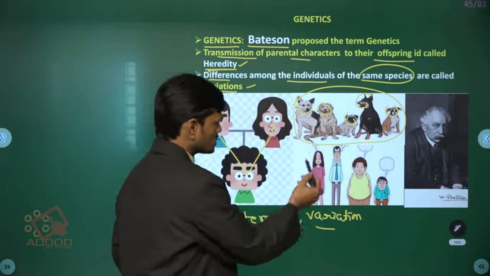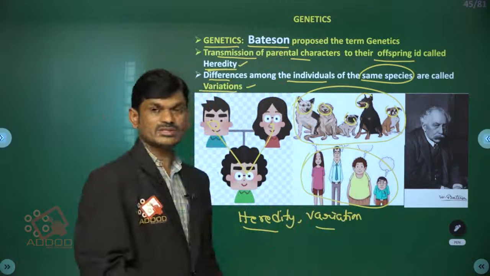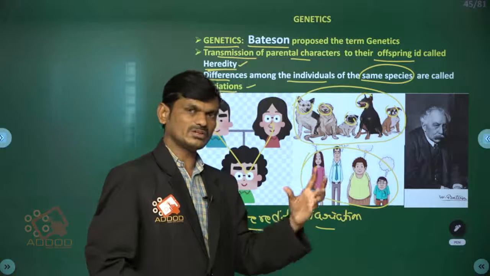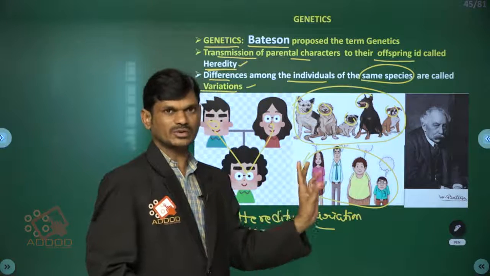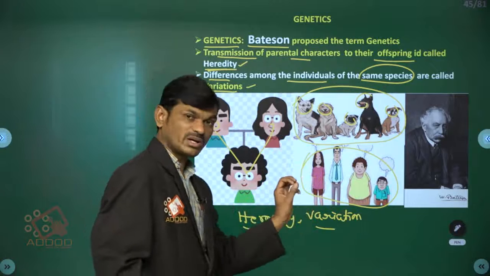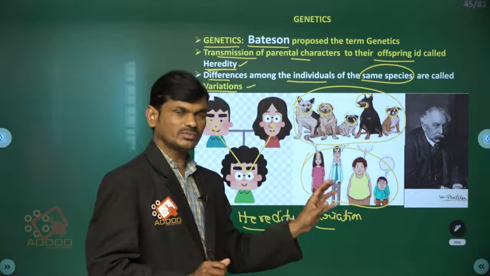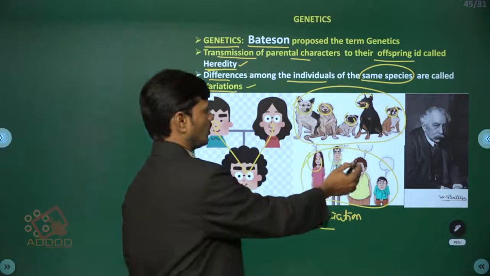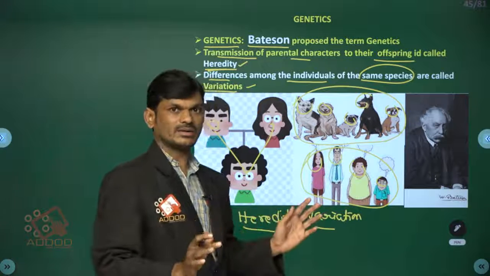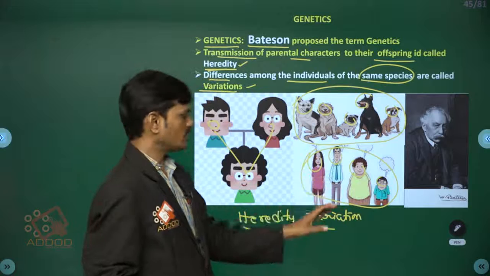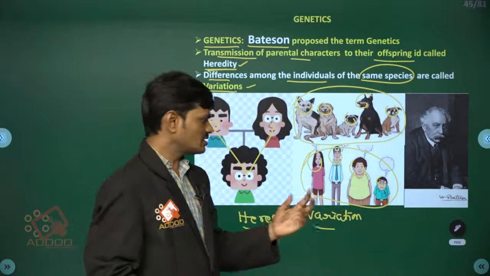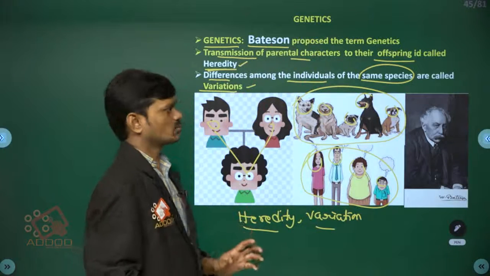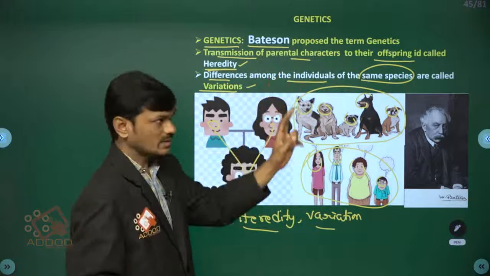Here also, all human beings belong to one species, Homo sapiens. But all the individuals of the human species are not the same. They are of different types. Those differences we call variation. What would be the reason for these variations? That we will learn in genetics. So the study of heredity and variation is called genetics.